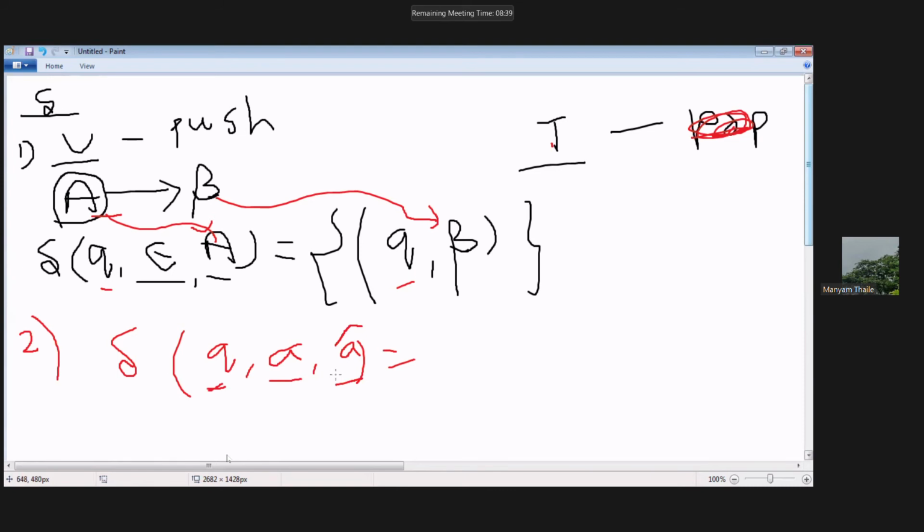So how we are going to write Q comma epsilon is nothing but the top of the stack, we are going to remove it. So we are going to take the top of this. If you write the epsilon, so Q comma epsilon, this state Q is always Q only.